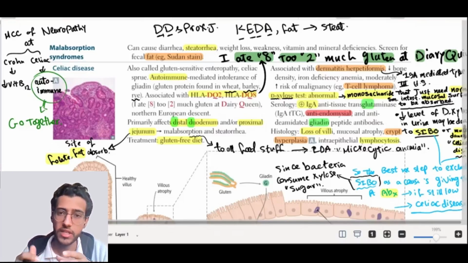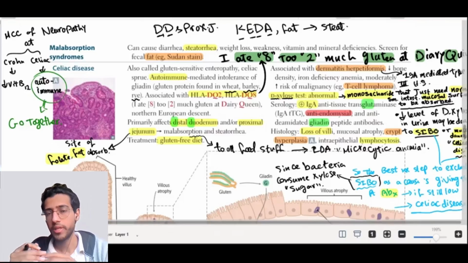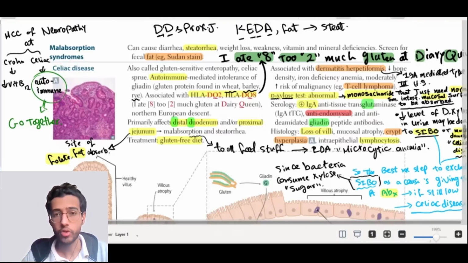Also, the terminal ileum is the site for enterohepatic circulation of bile. So if the terminal ileum is affected, the bile will not be absorbed. This bile helps emulsification and transforms fat into a compound that is easier to absorb. So we have fat soluble vitamin deficiency as well in a patient with Crohn's disease due to loss of enterohepatic circulation: no bile salt, no fat absorption.